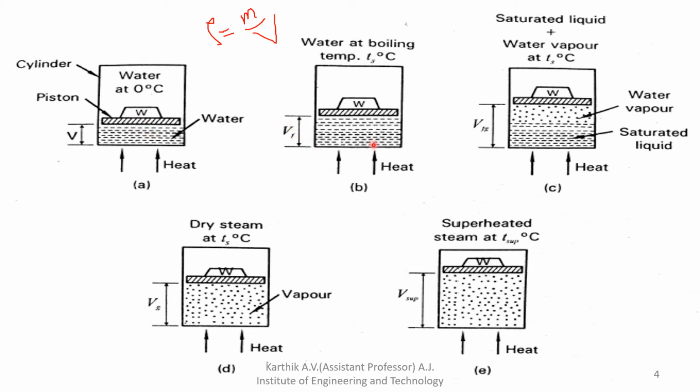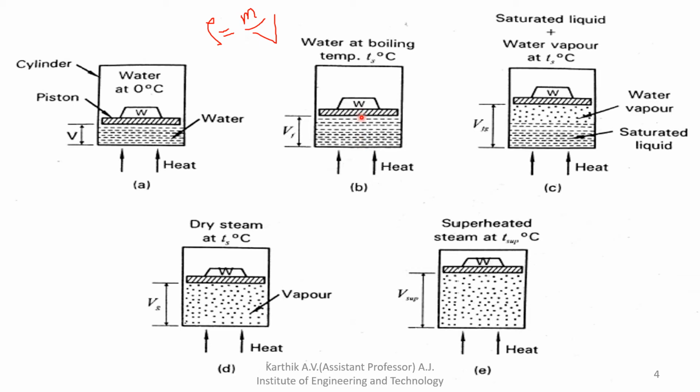Then you add heat to the 1 kg of water. It slowly converts into vapor form, and we can observe the weighted piston moving slowly upward.